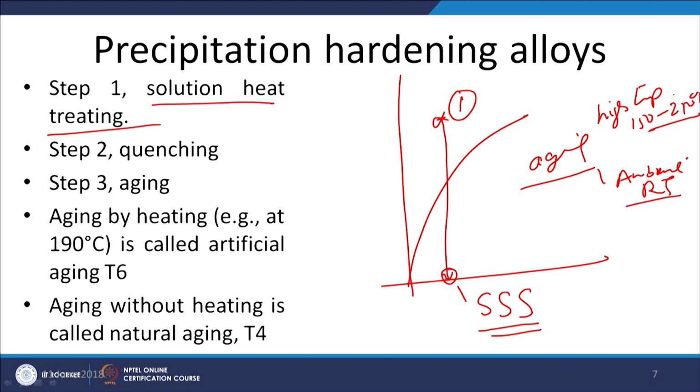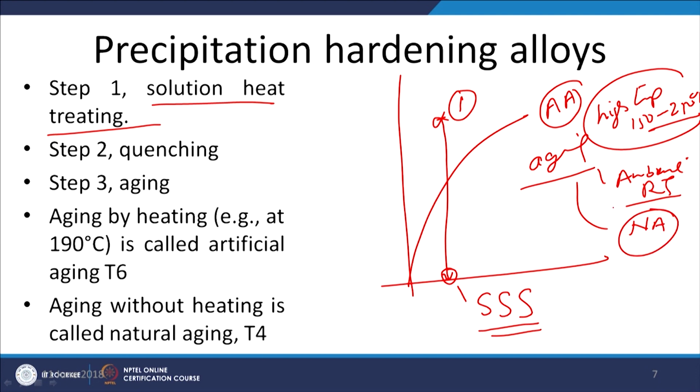Whenever artificial heating is carried out, it is termed artificial aging, and it is designated T6. When aging is carried out without any external heating, with the component left at room temperature, it is called natural aging, and the metal is designated T4.